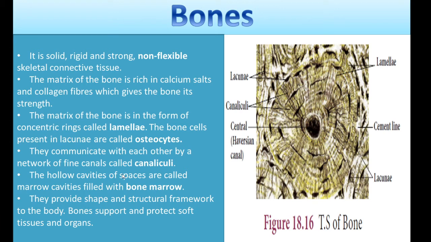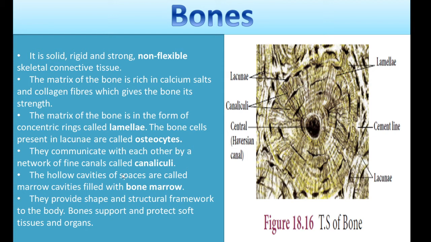Then bones. Bone is solid, rigid and the strongest one. Rigid is nothing but unable to bend; it won't give flexibility, it is non-flexible. The matrix of the bone is rich in calcium salts. In cartilage the matrix is filled with chondrocyte cells, but here the matrix is rich in calcium salts. We know bones are very strong because of calcium, right? So it is rich in calcium and collagen fibers, that is protein, which give the bone its strength.